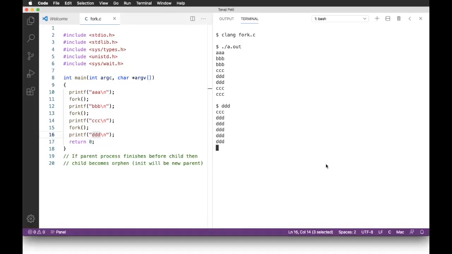Aditya Kawai asked the question, how does the scheduler select that?